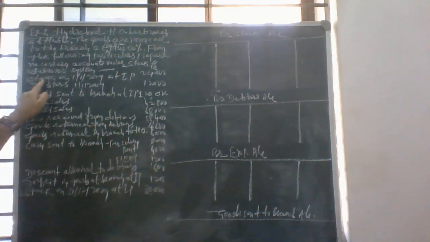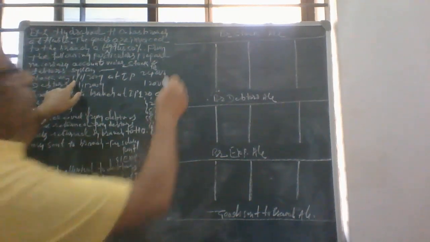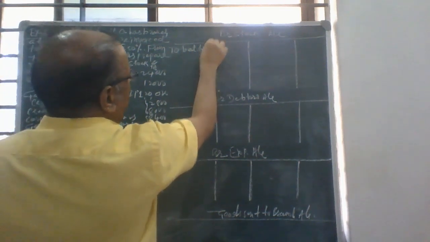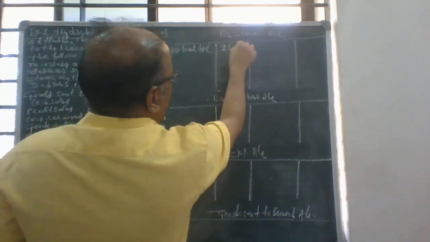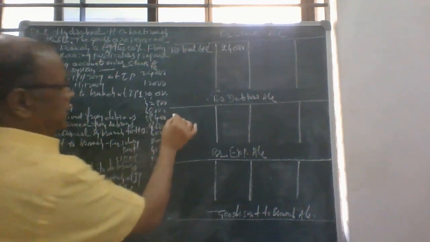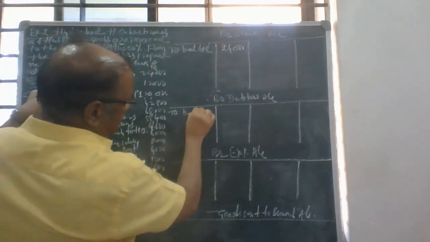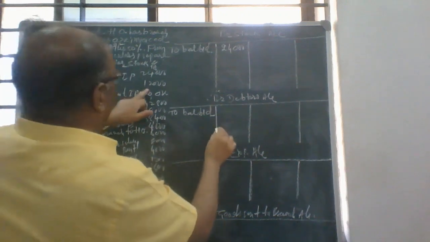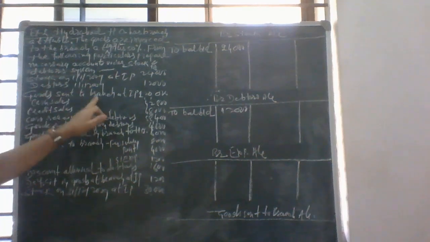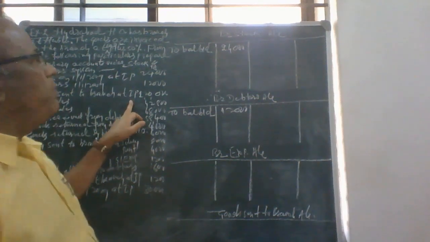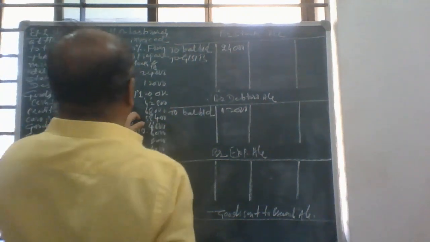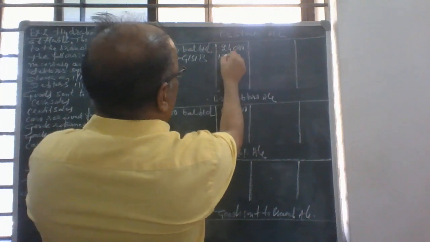The first one is stock, that is the opening stock at invoice price, opening stock to balance brought down, 24,000 invoice price. Debtors at the beginning, that is opening debtors to balance brought down, 12,000. Then goods sent to branch at invoice price. The entry will be branch stock account debit to goods sent to branch account, 1,20,000.